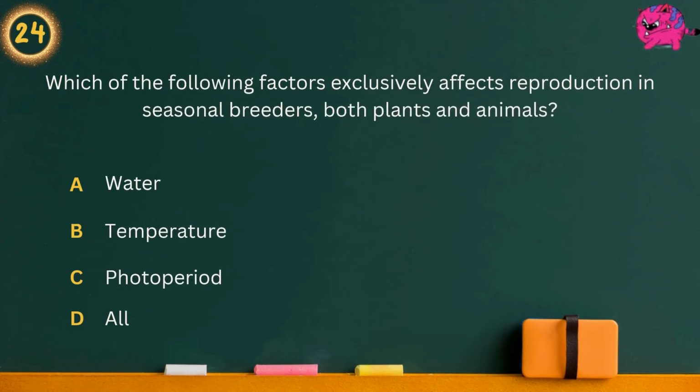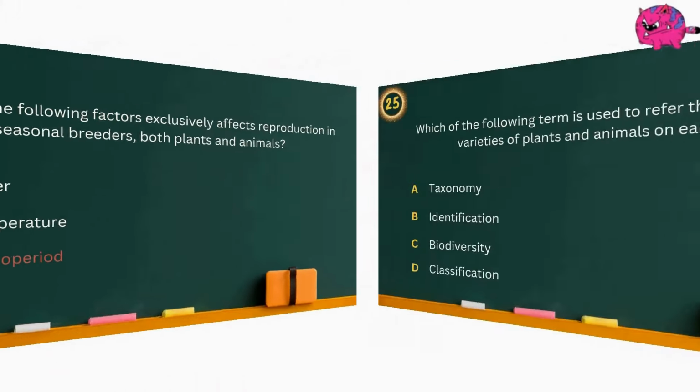Question 24. Which of the following factors exclusively affects reproduction in seasonal breeders, both plants and animals? Option A, water. Option B, temperature. Option C, photoperiod. Option D, soil. Answer is photoperiod.